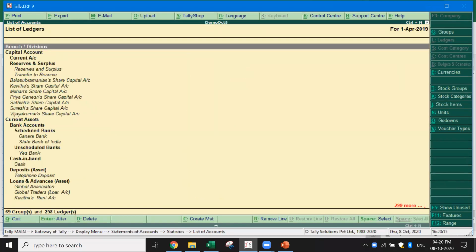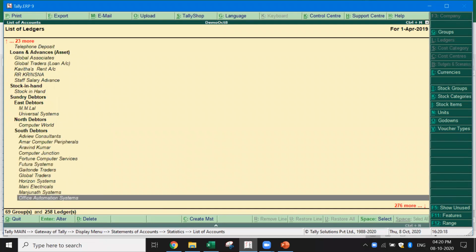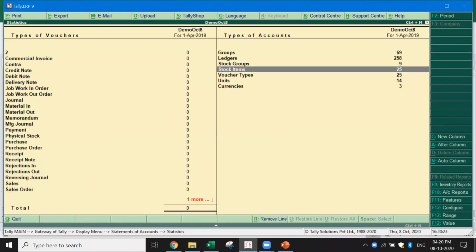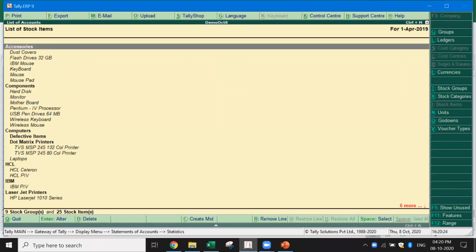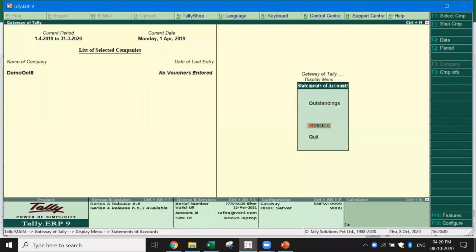Now similarly, ledgers, if you see, all the ledgers we had have been created. Stock groups, these are the stock groups which are created. Similarly, we have the stock items. And then we have the voucher types. In most cases, in the case of voucher types, I think the default voucher types are there. It will be taken. So here you find there is a small error. I think voucher type 2 also has come, which is a mistake. Units and then currencies. These are the mandatory data.